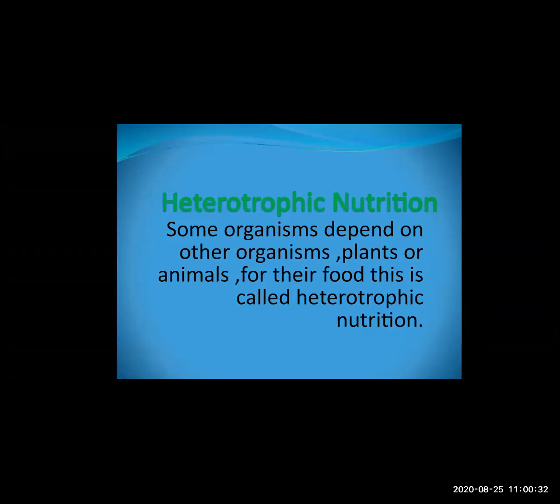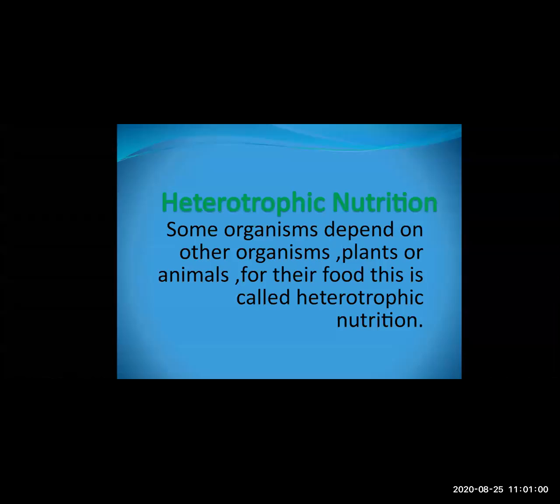The next topic is heterotrophic. Heterotrophic nutrition means the organisms which depend upon other organisms, plants or animals, for their food. Some plants may not have the ability of preparing their own food. So if they are in search of food and are not able to prepare it, what will they do?